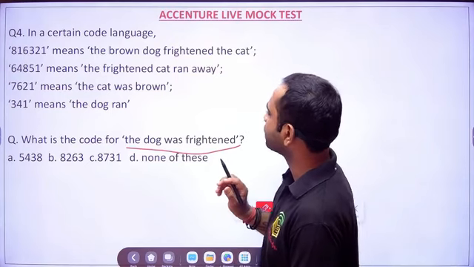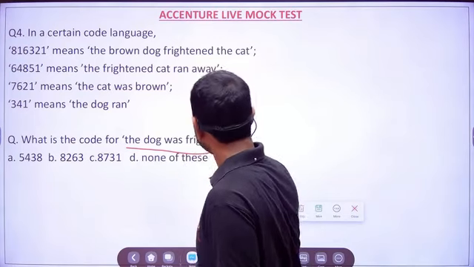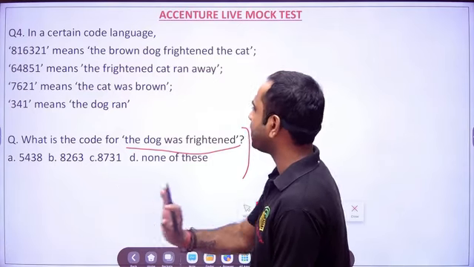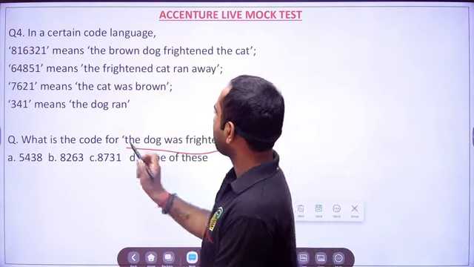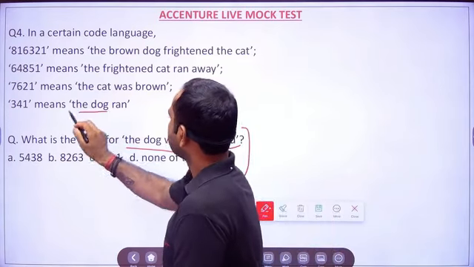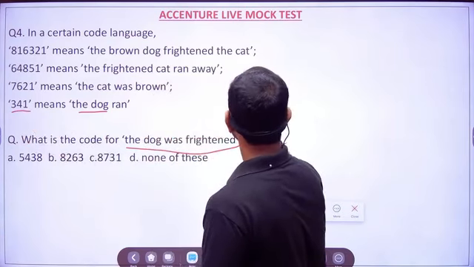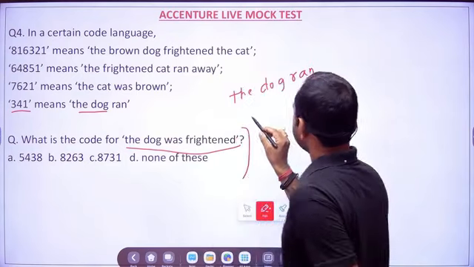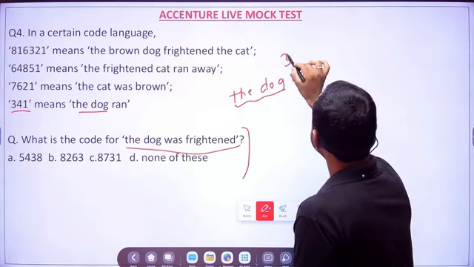So friends, if only this one question were there, you would easily be able to answer. You see here, the dog ran. So the dog ran. Now it is very clear that the code is 341.